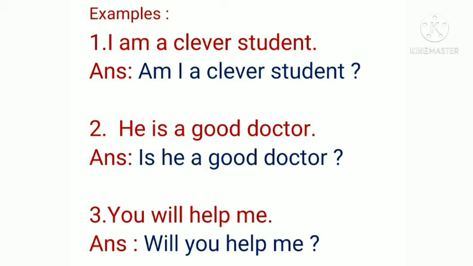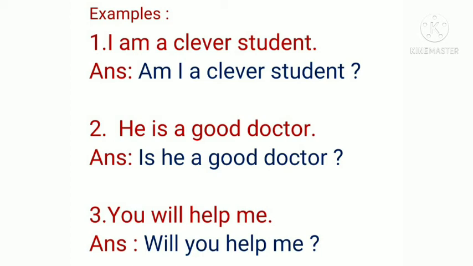Here you will observe the auxiliary verbs am, is, will are taken at the very beginning of the questions while making yes no type questions. After the auxiliary verb, the subject is taken just after that. An auxiliary verb is present in all these sentences.